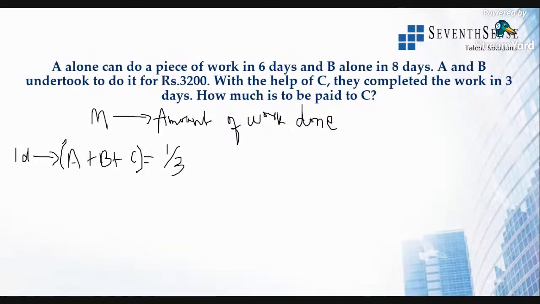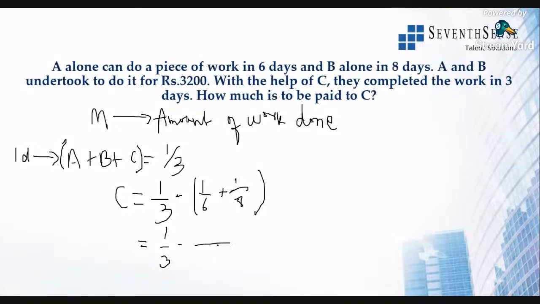So we know A alone can do a piece of work in 6 days, B alone can do a piece of work in 8 days, right? So what will be C? C can do 1 by 3 minus of 1 by 6 plus 1 by 8. All right. So what will be this value? 1 by 3 minus 14 by 48, since 8 plus 6 is 14 over 6 into 8, which is 48.